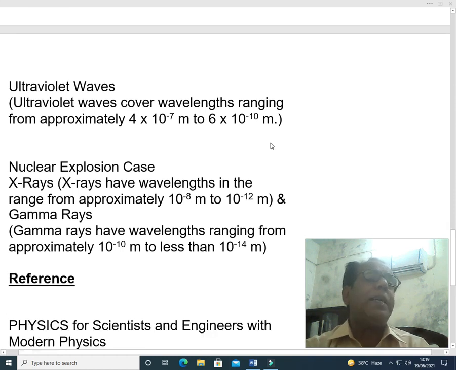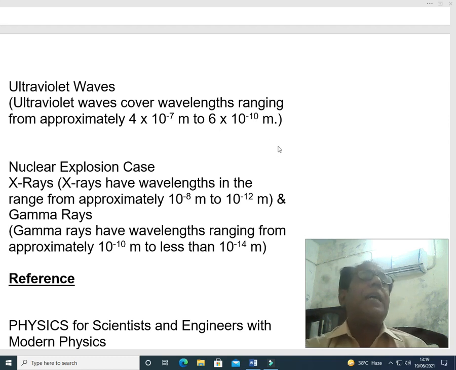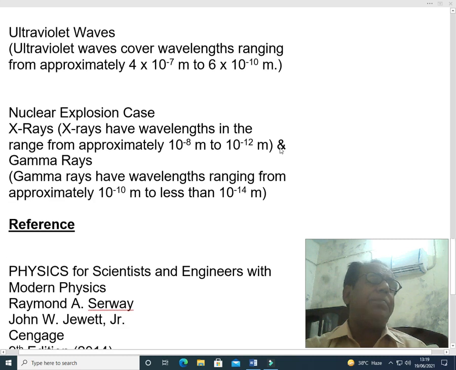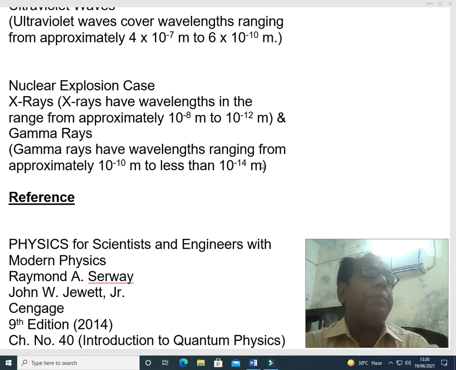So it comes under the region of X-rays and gamma rays, because about X-rays we have explained within brackets that X-rays have wavelengths in the range from approximately 10 to power minus 8 meter to 10 to power minus 12 meter, and gamma rays have wavelengths ranging from approximately 10 to power minus 10 meter to less than 10 to power minus 14 meter.